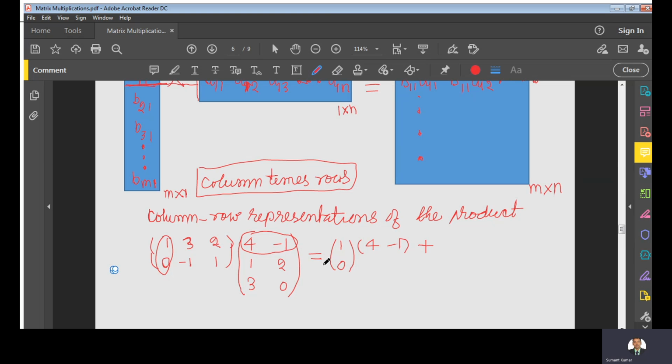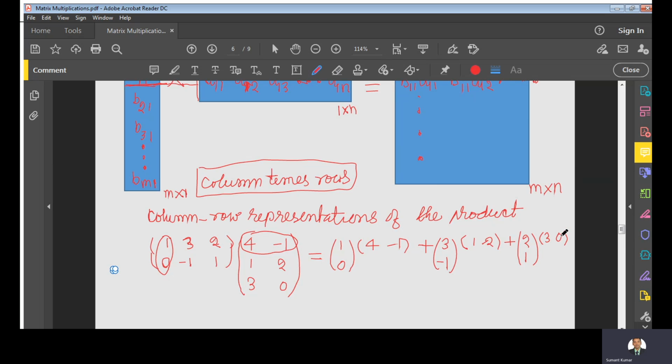this will give you a matrix of 2 by 2. In the same way, the second column, 3 and -1, we multiply with the second row of matrix B. In the same way, we do the multiplication of the third column of the first matrix with the third row of the second matrix.